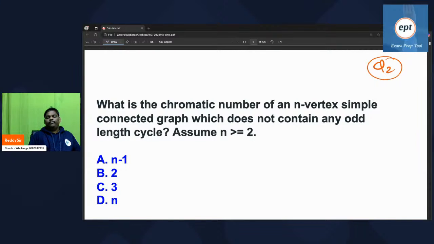Everyone try. What is the chromatic number of an n-vertex simple connected graph which does not contain any odd length cycle?